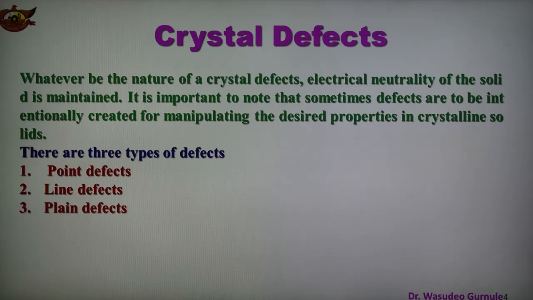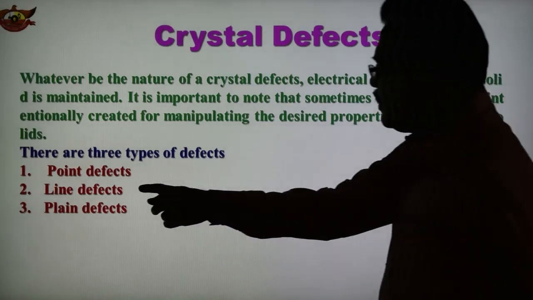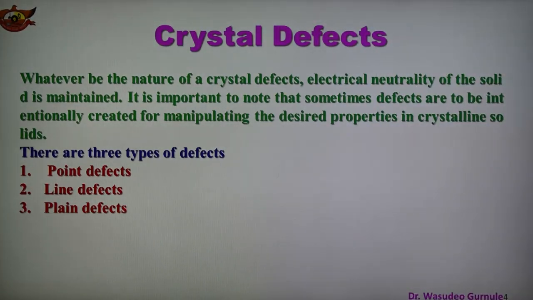It is also observed that whatever the nature of the crystal defect, the electrical neutrality of the solid is maintained. It is important to note that sometimes defects are created intentionally, as per the requirement, for the desired properties of the substance. Mainly there are three types of defects: point defects, line defects, and plane defects.